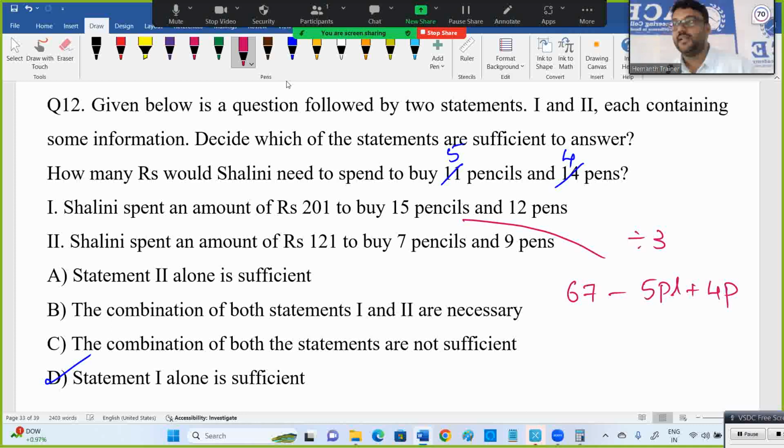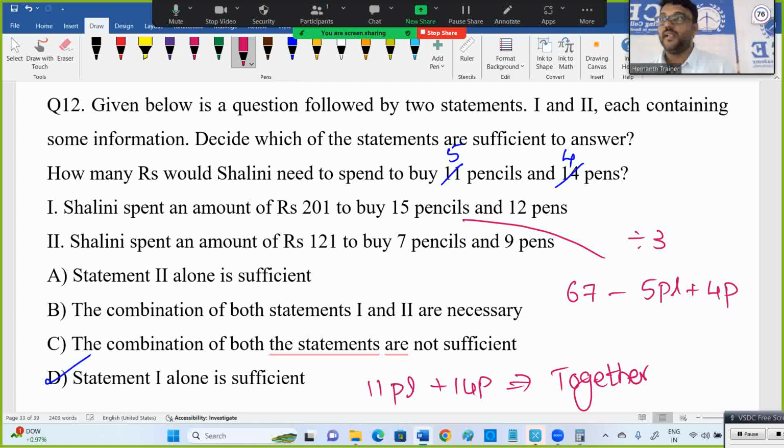But for 11 pencils plus 14 pens, it is not possible with one alone or two alone. For the original question, 11 pencils plus 14 pens, the answer is together. People may always be thinking, sir, two unknowns, two equations required. You may be in that perception. To come out of that, I designed this other one as well. If they ask 5 pencils and 4 pens, one alone is also sufficient.